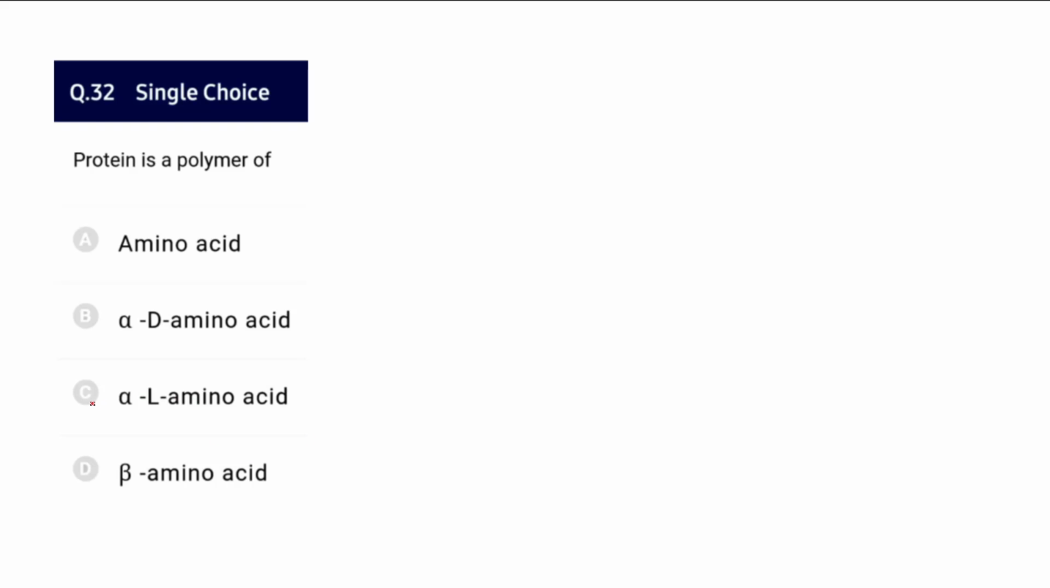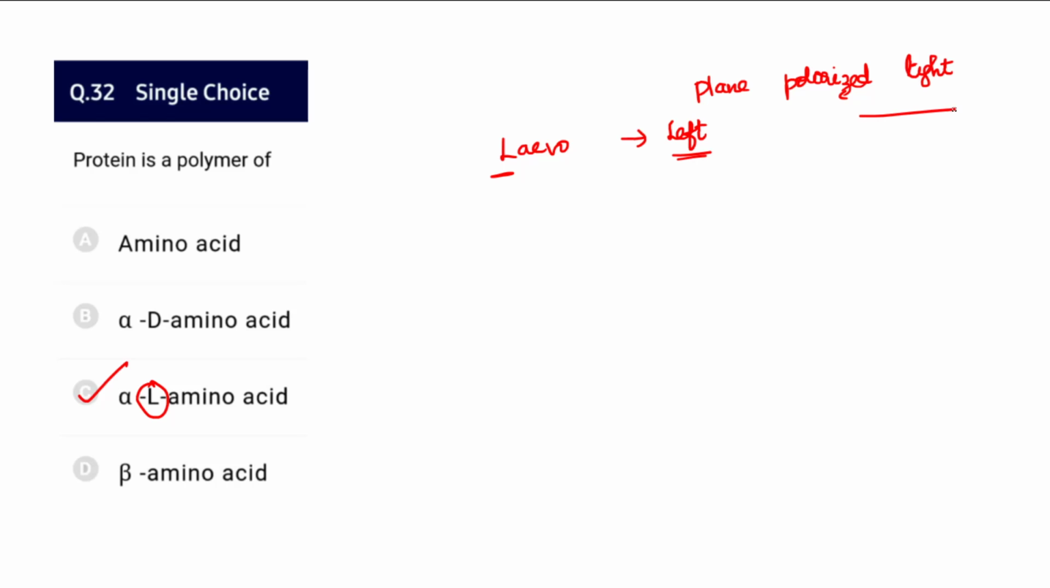Protein is a polymer of, it is an observed fact, alpha amino acids, and that too levorotatory. Levorotatory means, again you can easily remember, L for L. Levorotatory means it rotates the plane polarized light towards the left side. So remember L for L. So when plane polarized light is rotated towards the left, we may say it is levorotatory.